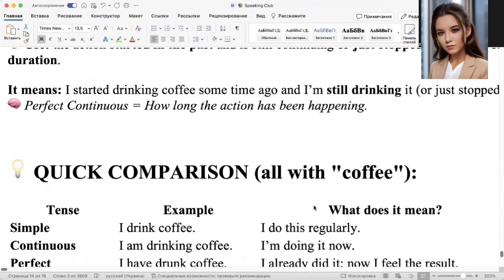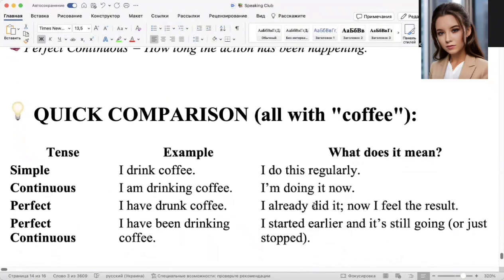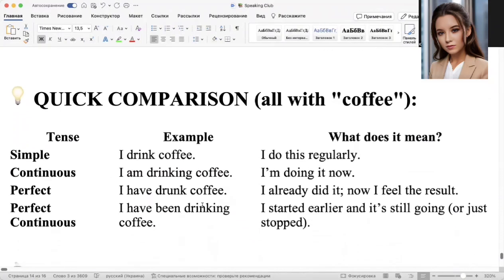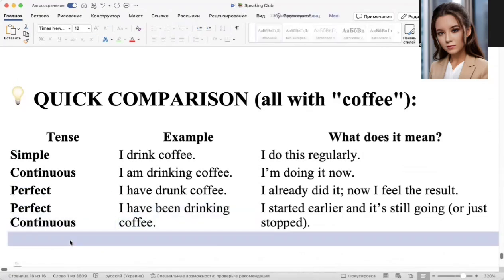I hope you understand what all of these tenses mean: simple, continuous, perfect, and perfect continuous.